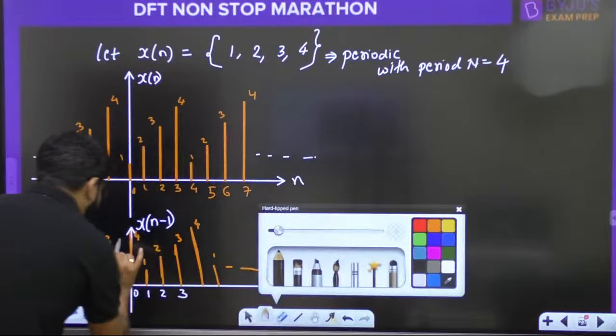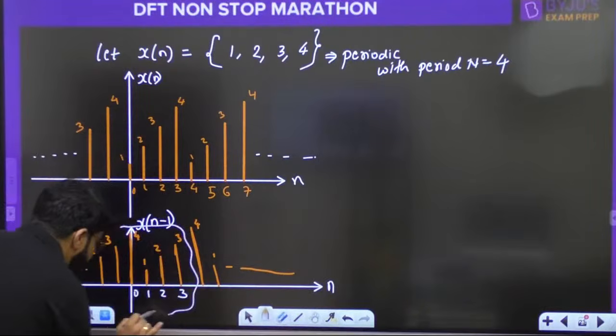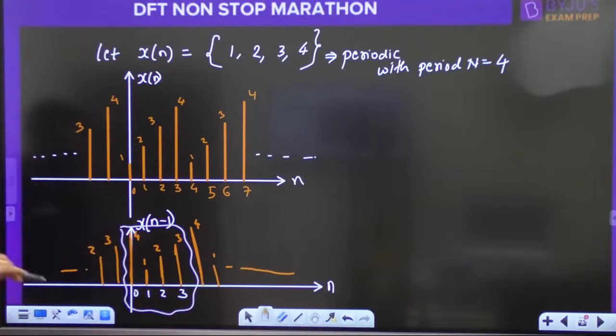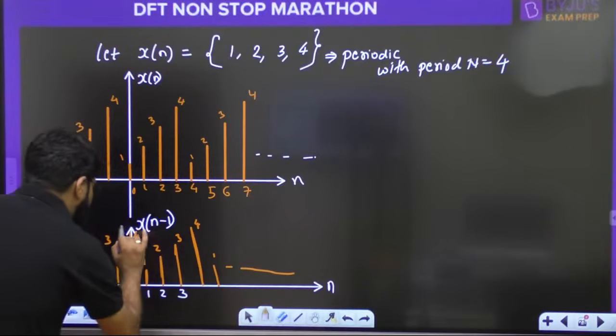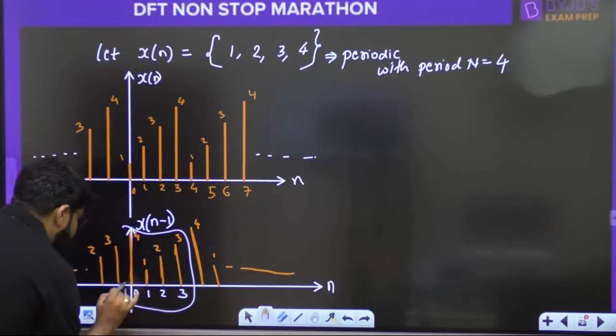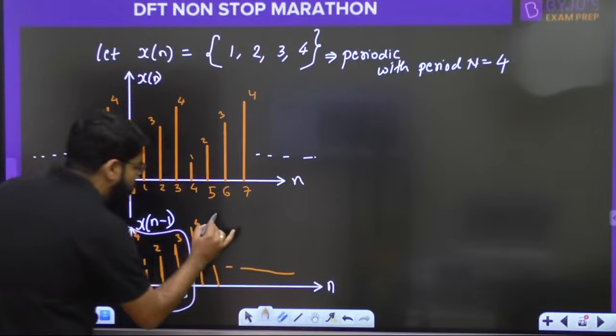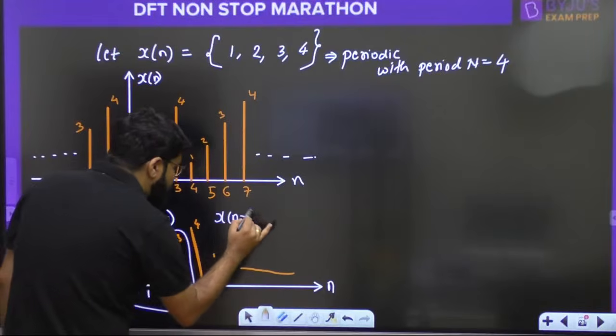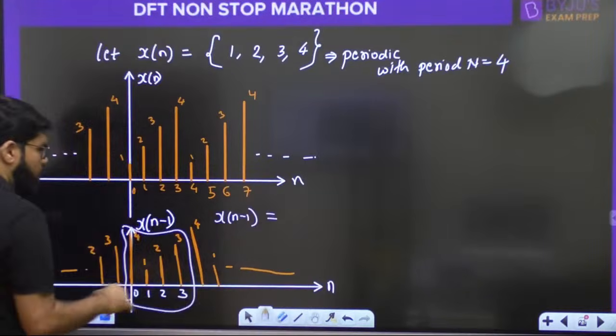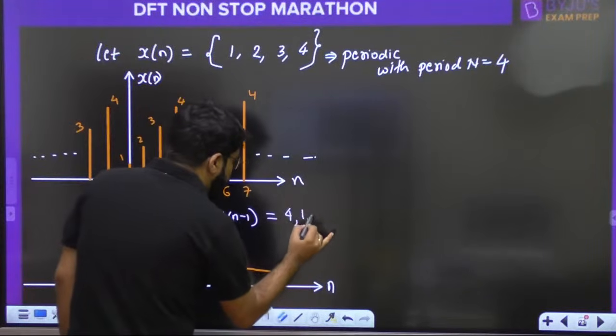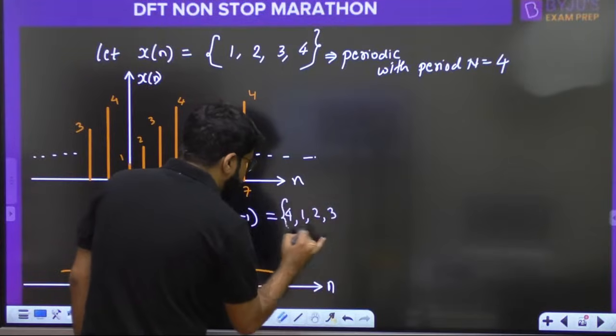And if you consider the values only for the one time period, from 0 to n minus 1, from 0 to 3, what are you getting? If you consider these values, from 0, 1, 2, 3, what are the values obtained? So I can write down x of n minus 1 for one period is equal to 4, 1, 2, 3.